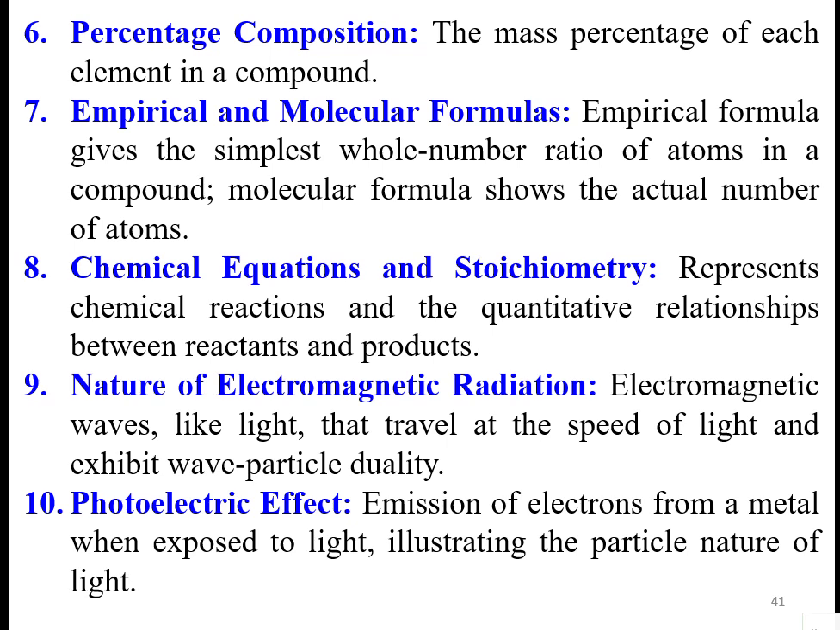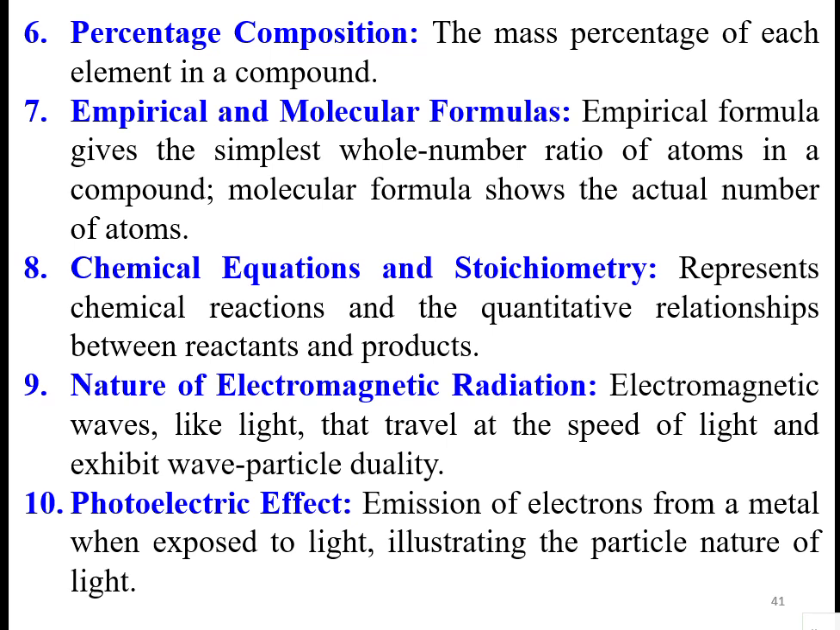And chemical equations and stoichiometry, they represent the reactions and the quantitative relationships between reactants and the products. That is the proportion among the reactants and products, in other words. So electromagnetic waves like light that travel at the speed of light and exhibit wave-particle duality, that is electromagnetic radiation. The emission of electrons from a metal when exposed to light, illustrating the particle nature of light, is called the photoelectric effect.